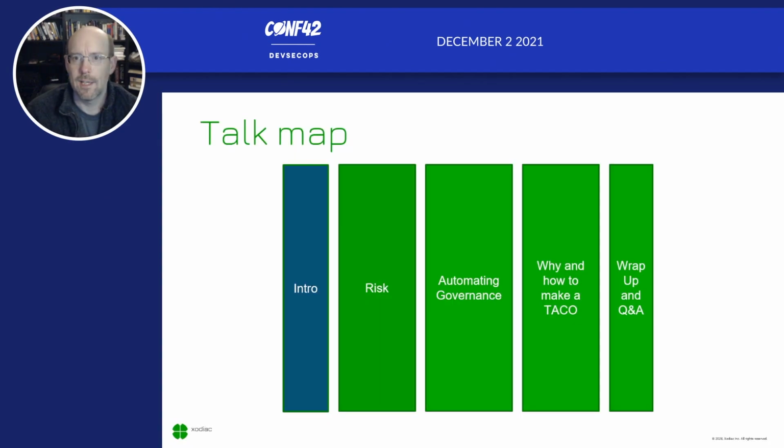So, to get us started, I like to run things through in terms of a talk map. Now, these talk maps are basically a way for me to communicate with you what's going to happen in the talk and where we're going to be going with it. We'll start off with an introduction. We'll talk a bit about risk and where some of this comes from. We'll talk about how you can go about automating governance, and we'll have some conversations about why and how Attacker can be helpful in these circumstances. And after all that, we can wrap up and have some Q&A.